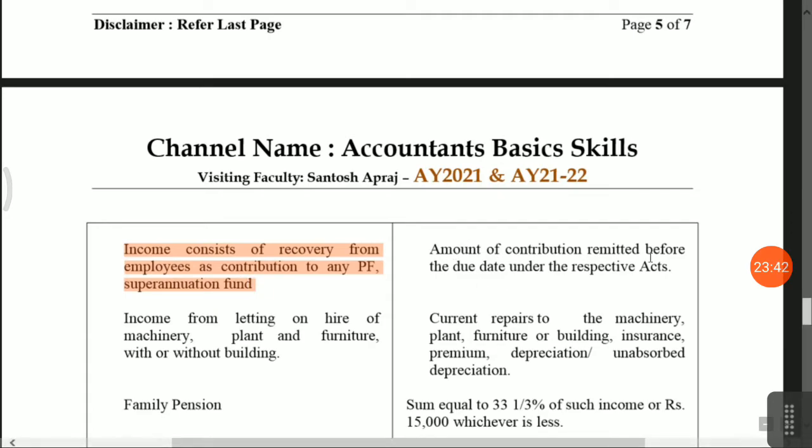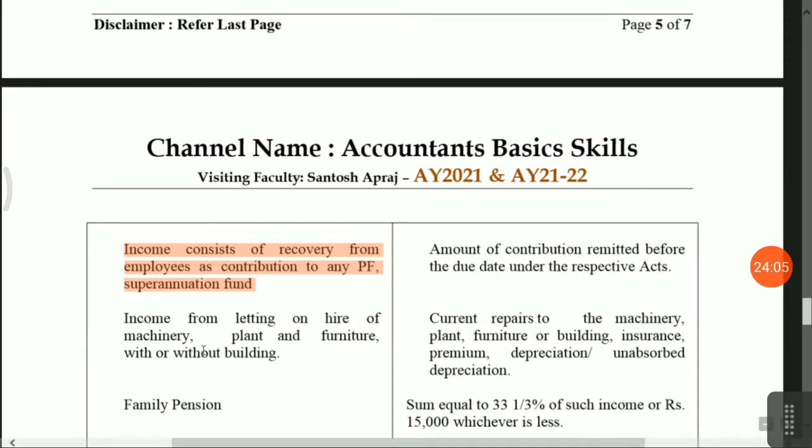Amount of contribution remitted before the due date under the respective acts means provident fund. If the provident fund employee contribution is not deposited on time, then it will be taxable as income from other sources in the hands of the company, correct, in the hands of the assessee or the company.